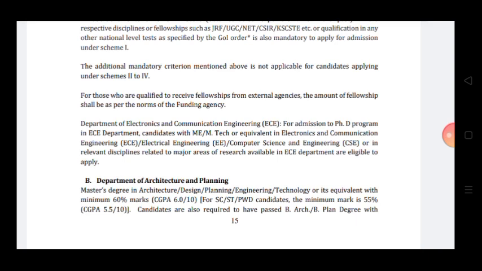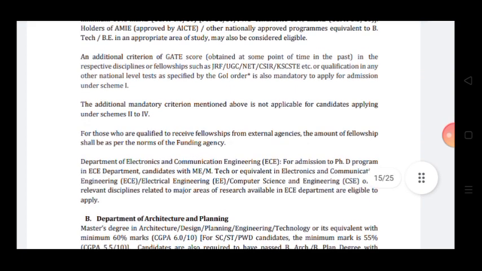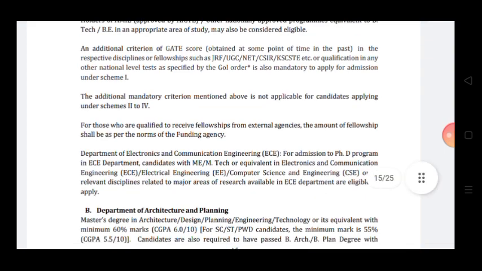Means GATE or 60% marks, these things are not needed. Additional mandatory requirements like GATE score are not essential for schemes 2 to 4. For those who are qualified to receive a fellowship from an external agency, the amount of fellowship shall be as per the norms of the funding agency. Means whatever they provide, you will get that.